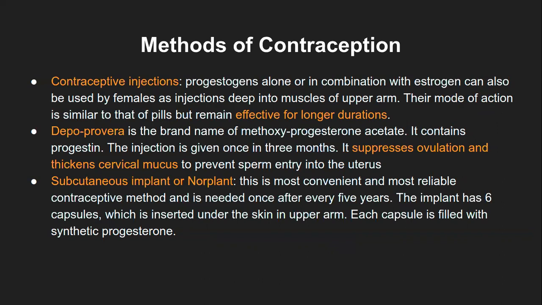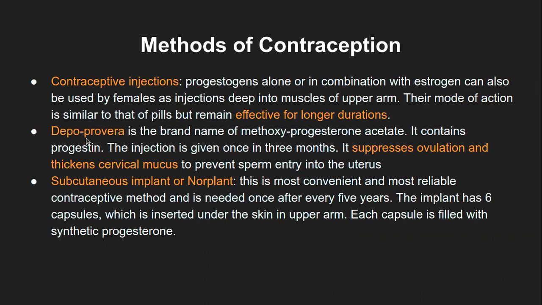So if you want a very fast effect, you always get an intravenous injection, because that goes directly into the bloodstream. If you get an intramuscular injection, it goes slowly over time into your blood circulation. That is the benefit, and that is why contraceptive injections are effective for longer duration.